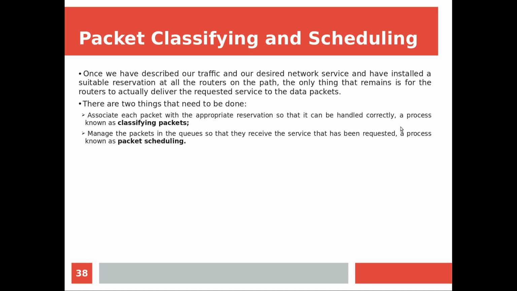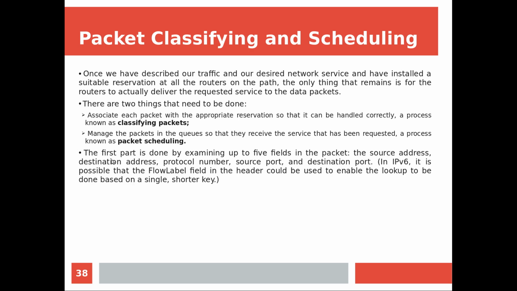Once we do our request, if everything is fine, we are doing the reservation. And now how we are ensuring it, that is by a process called packet scheduling. The first part is how we are going to classify the packets as part of a given flow by examining up to 5 fields in a typical packet. This is the case when we are using IPv4, but when it comes to IPv6, we have a flow label field. So no such flow identification is there in IPv4.